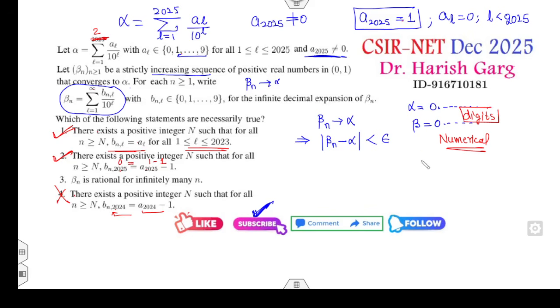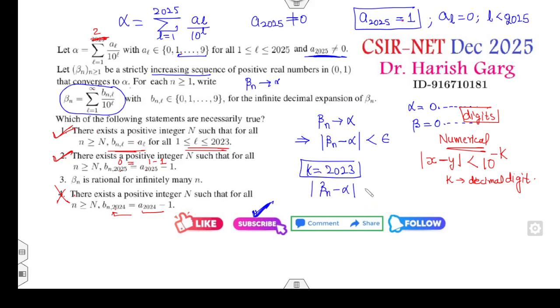Fine. So if I say the two digits x and y are the same up to k decimal digits, then if you subtract the two digits, the difference must be of the order of 10 raised to power minus k, where k is my decimal digits. Fine. यही तो होता है न्यूमेरिकल एनालिसिस में, that is error analysis. Now if you take k is my 2023, तो क्या हो गया, ये आपका भी beta n minus alpha is less than 10 raised to power minus 2023.